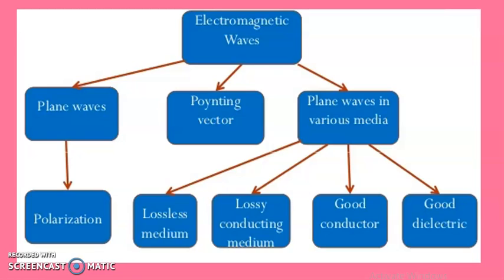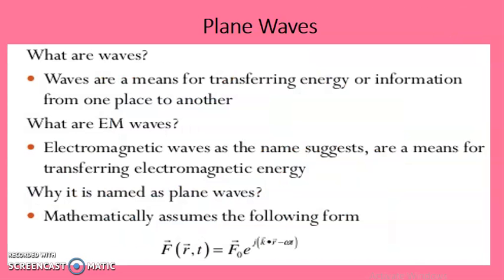The first is the lossless medium, then lossy conducting medium, good conductor, and good dielectric. Now see what is meant by plane waves. We all know the waves are a means for transferring the energy or information from one place to another. So under this, there are two types of waves. One is called EM waves, that is the electromagnetic waves. As the name suggests, it is used for transferring the electromagnetic energy.